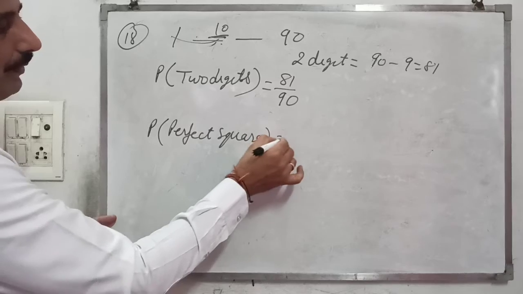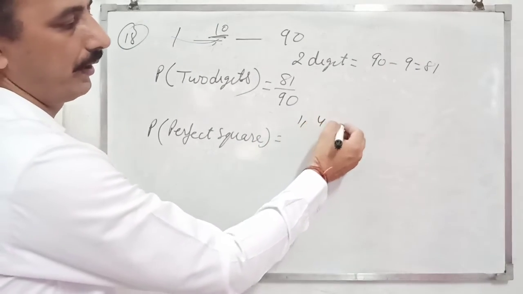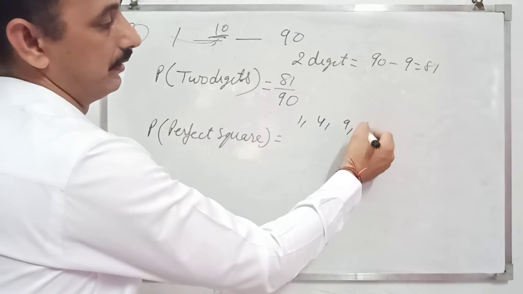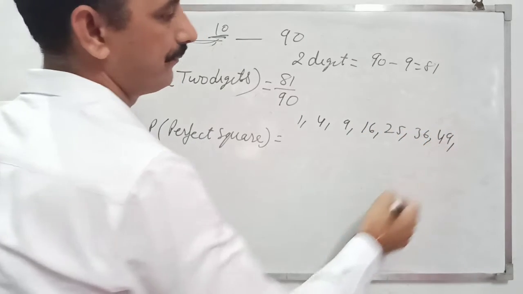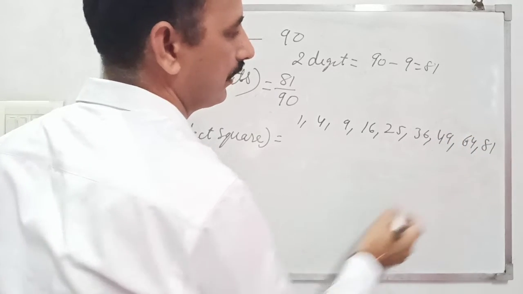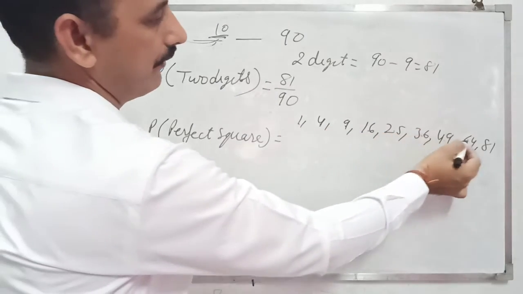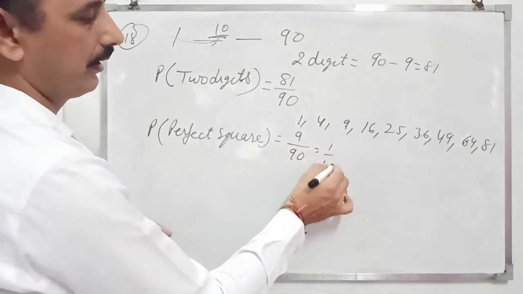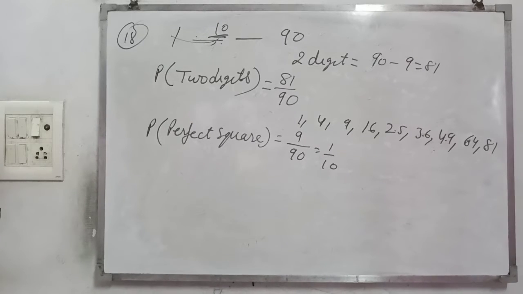Perfect square means like 1 is a perfect square, 4, then 9, 16, 25, 36, 49, 64, 81. Right? So it's having 1, 2, 3, 4, 5, 6, 7, 8, 9. So it's 9 and total is 90. So it becomes 1 upon 10. Right? So that is the probability of a perfect square number.